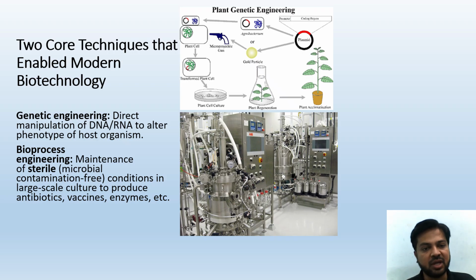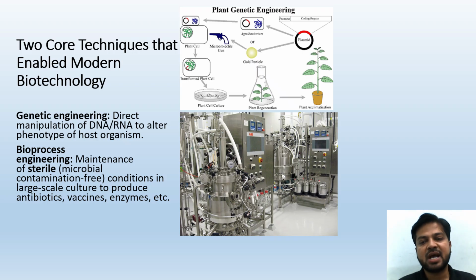One is genetic engineering: direct manipulation of DNA or RNA, that is, genes, to alter the phenotype of the host organism. We know that genes are present in DNA and RNA. What is phenotype? You might have studied it in Mendel's chapter also. Phenotype is the physical appearance of an organism depending upon the presence of that gene. So a gene's physical expression is called phenotype. We manipulate the DNA or RNA in order to change the physical appearance of the host. That is called genetic engineering.